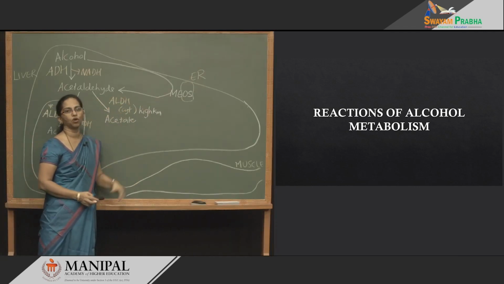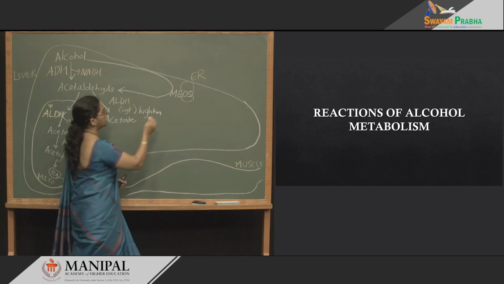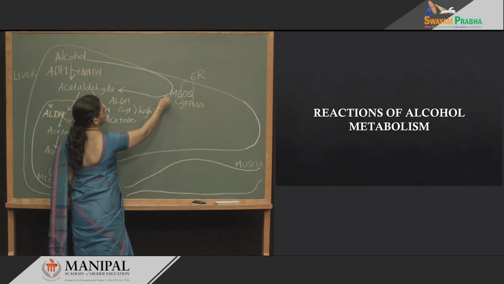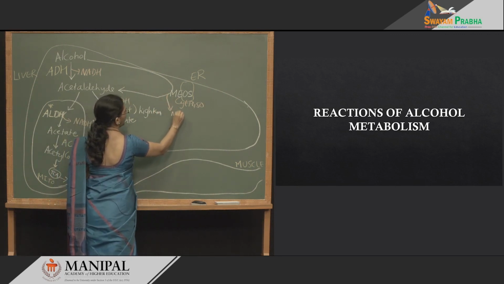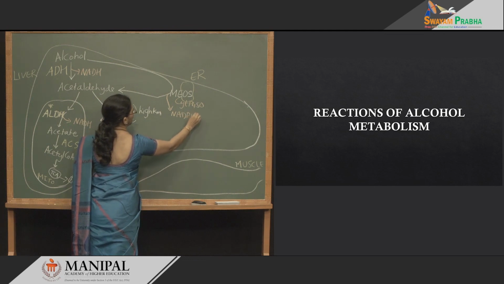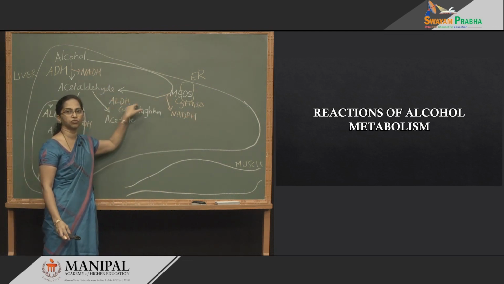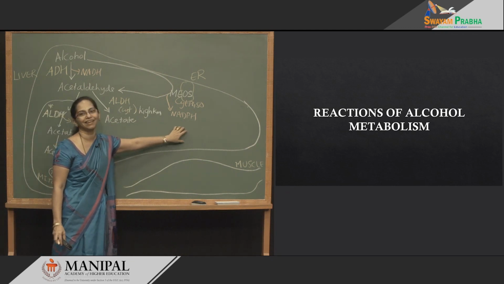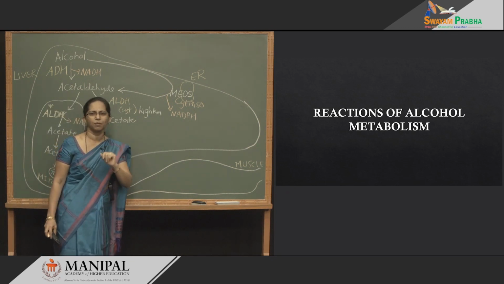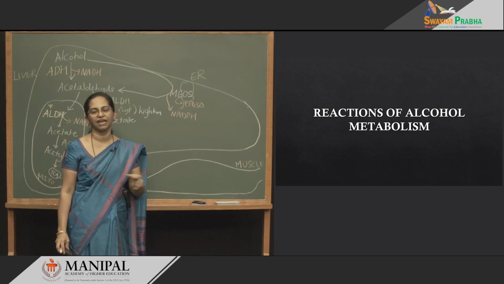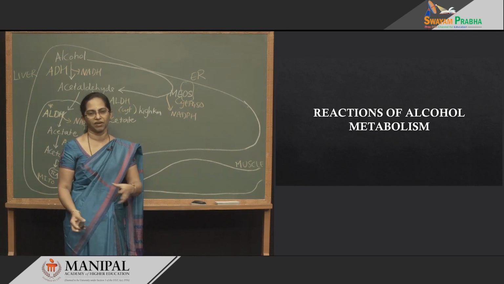Whereas, with the microsomal system, it uses the cytochrome P450 system and you get NADPH. What you have to remember is, if you use alcohol through this system, you will be getting a little less energy, and probably that is the reason chronic alcoholics won't gain much weight as compared to those who are already drinking.